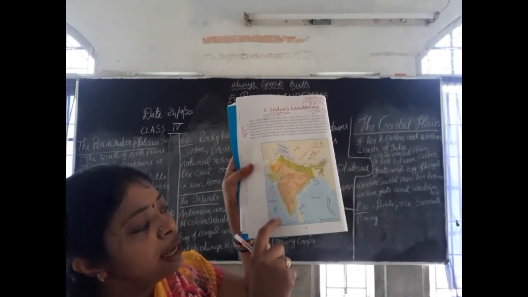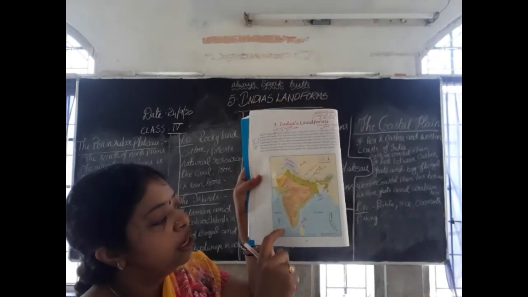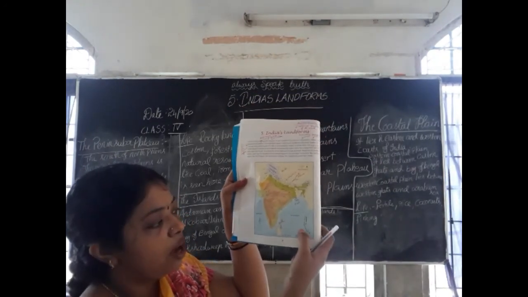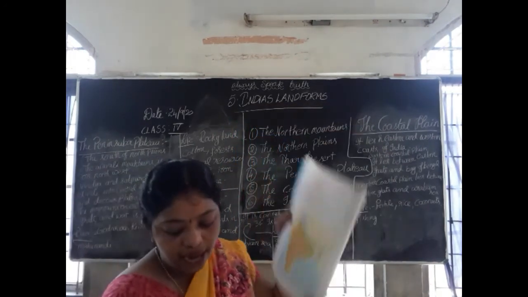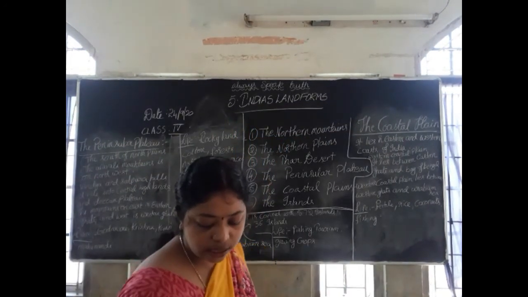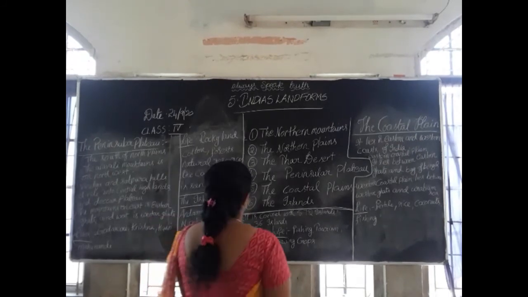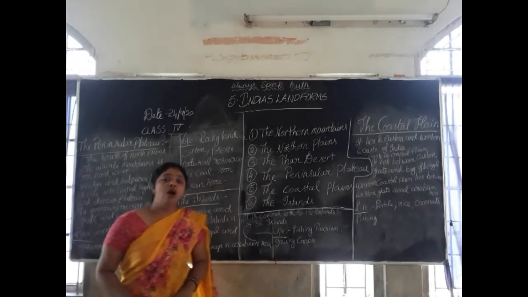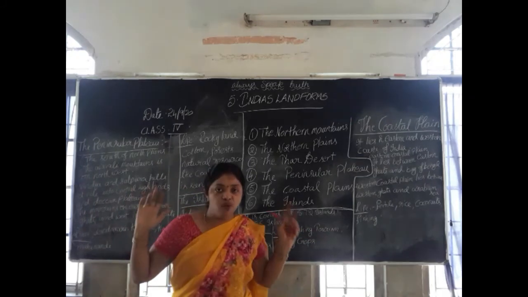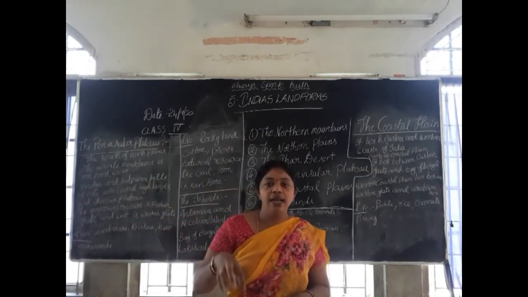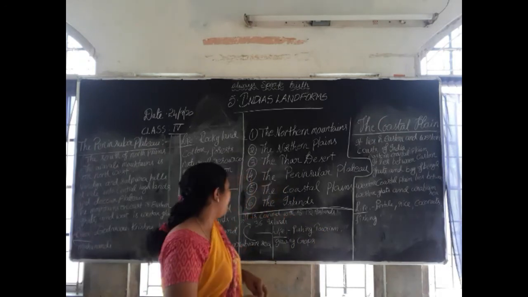These are called Lakshadweep. Yes, two types of islands are here. One is the Andaman and Nicobar Islands, and another is the Lakshadweep Islands. Let's discuss these islands. Children, what actually is an island? It is a small piece of land in the middle, fully covered with water. It is called an island.